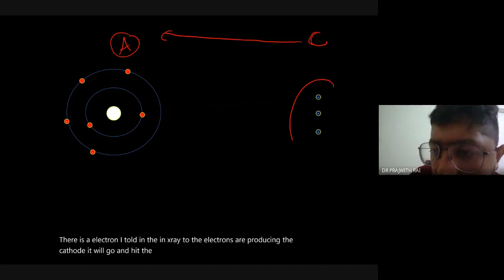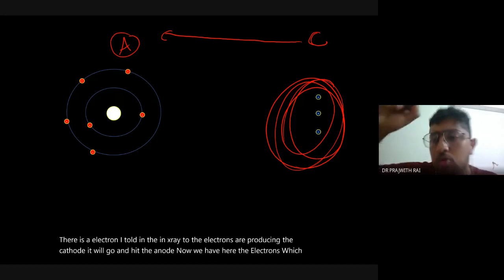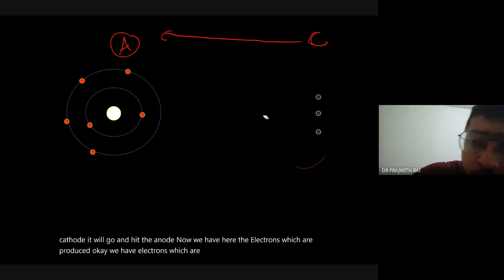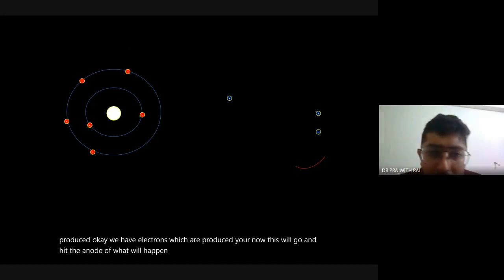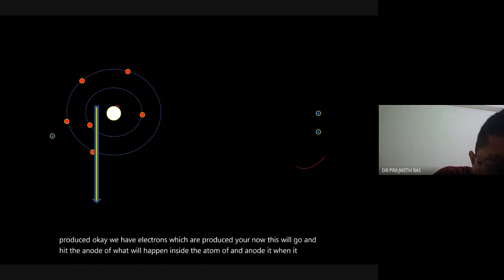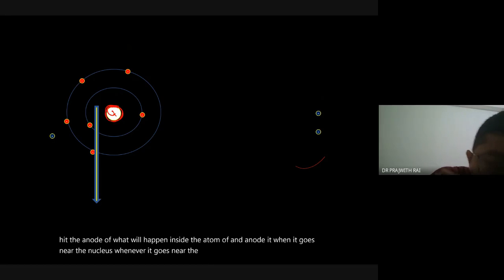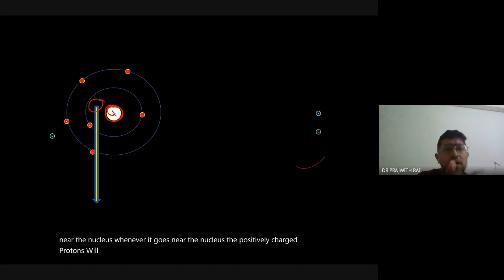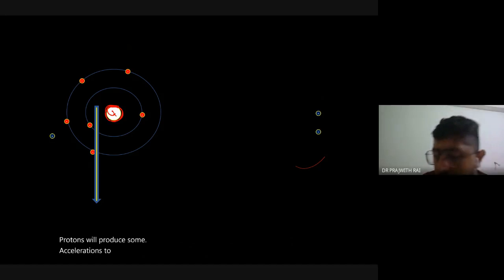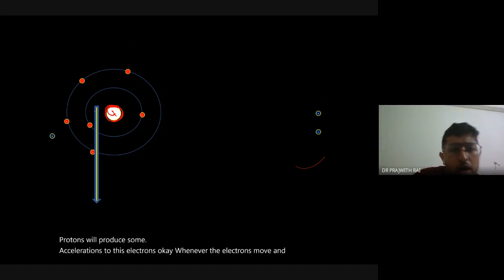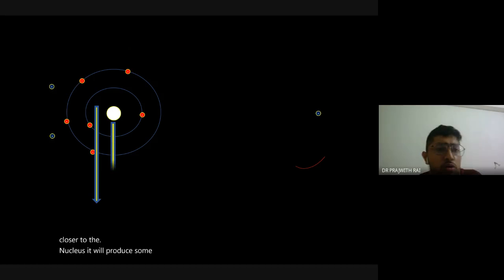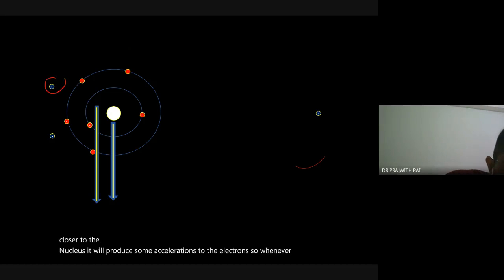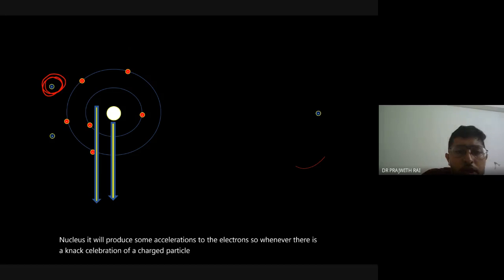Now we have the electrons which are produced here. This will go and hit the anode. Now what will happen inside the atom of an anode? Whenever it goes near the nucleus, the positively charged protons will produce some acceleration to these electrons. So whenever there is an acceleration of a charged particle, what did I tell you? It will produce an X-ray.